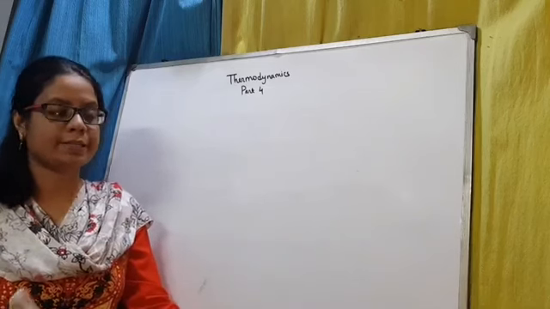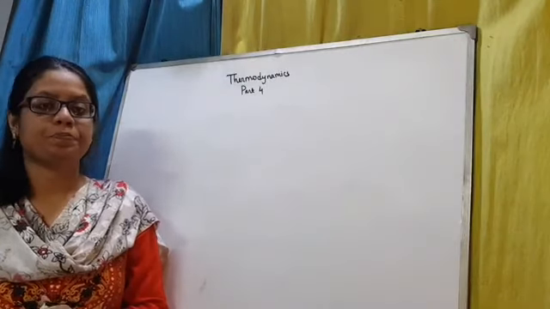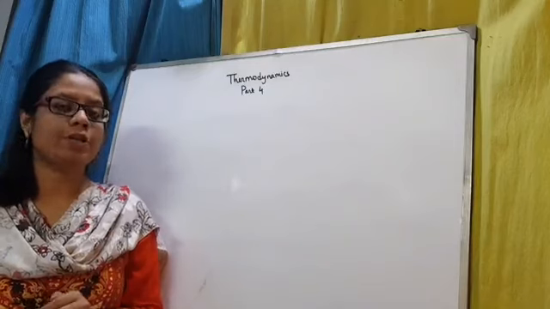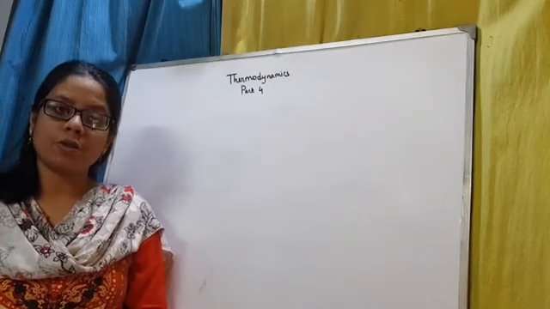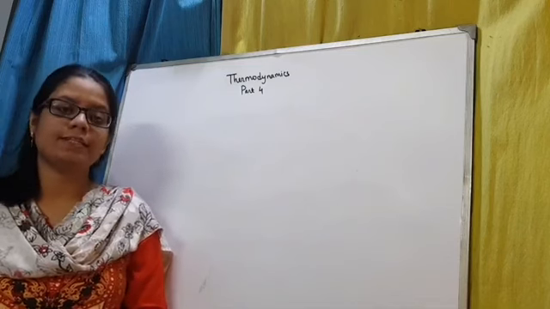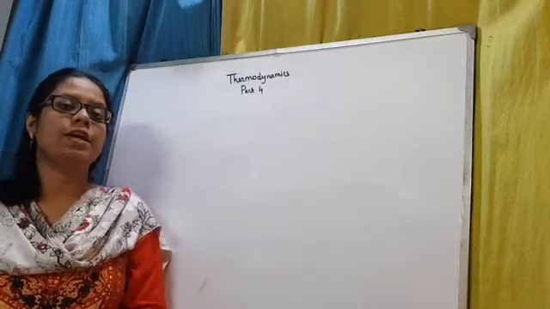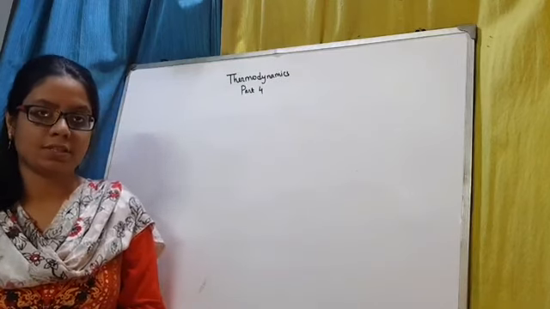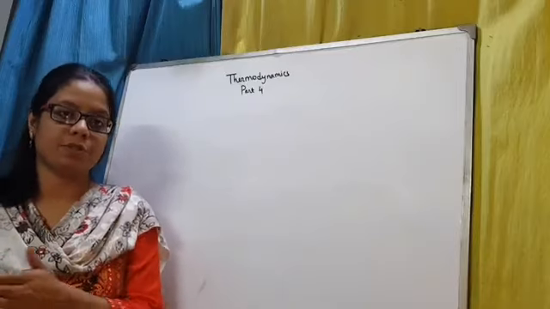law of thermodynamics. Now, up till now we have learned that in order to change the thermodynamic state of a system, we can either do work on the system, or we may apply heat energy directly to the system. That is, either by doing work directly on the system or by heat transfer, we can change the thermodynamic state of the system. The thermodynamic state of the system means the pressure, volume and temperature.